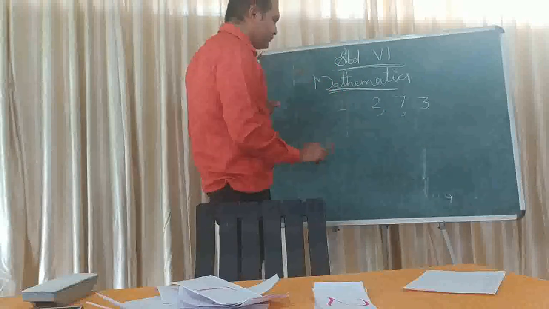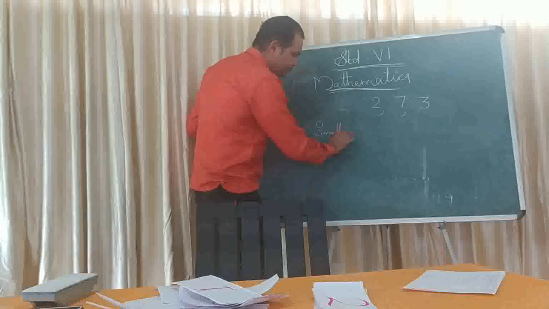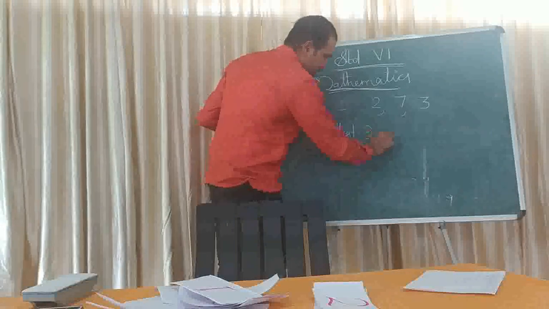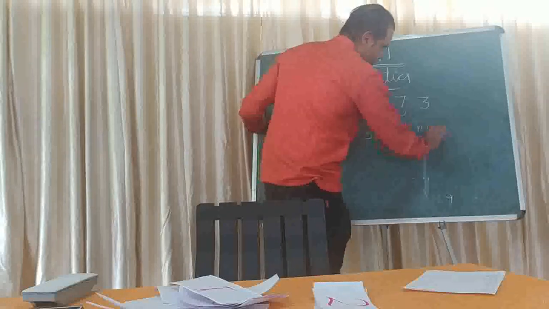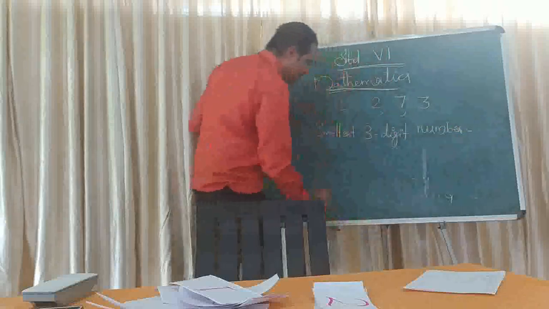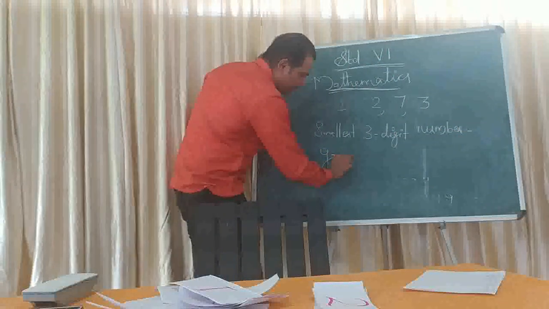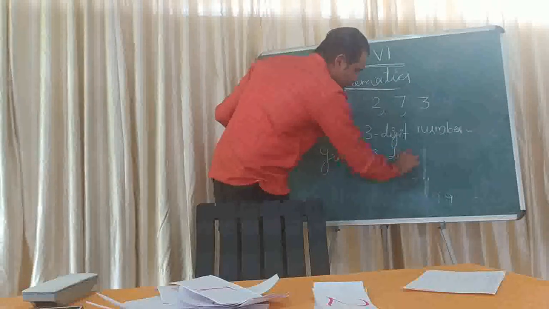And I want to make the smallest 3-digit number, and the greatest or the largest 3-digit number.